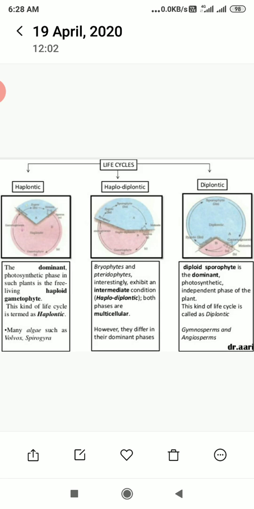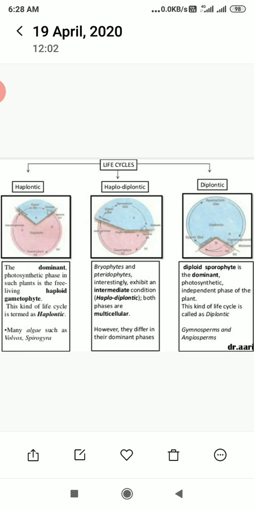The haploid plant body produces gametes by mitosis, and that stage is called the gametophyte. Following fertilization, the zygote also divides by mitosis to produce a diploid sporophytic plant body. Haploid spores are produced by this plant body by meiosis. These in turn divide by mitosis to form a haploid plant body once again.